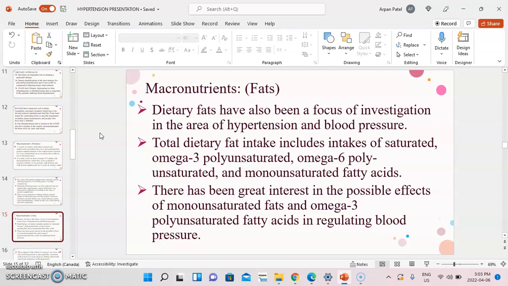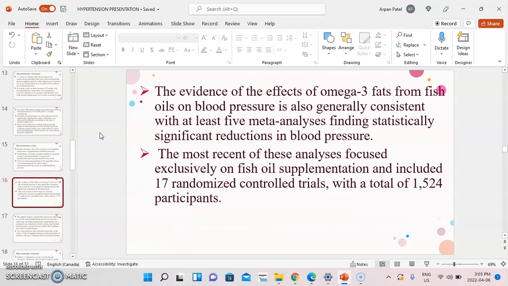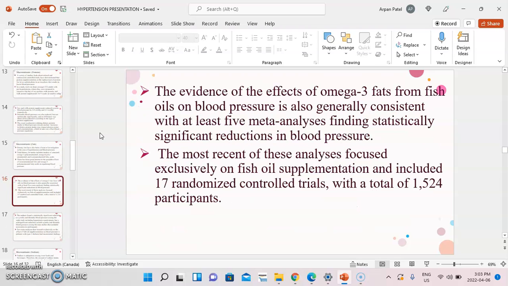There has been great interest in the possible effect of monounsaturated fats and omega-3 polyunsaturated fatty acids in regulating blood pressure. The evidence of the effect of omega-3 fats from fish oils on blood pressure is also generally consistent, with at least 5 meta-analyses finding a statistically significant reduction in blood pressure. The most recent of these analyses focused exclusively on fish oil supplements and included 17 randomized controlled trials with a total of 1524 participants.